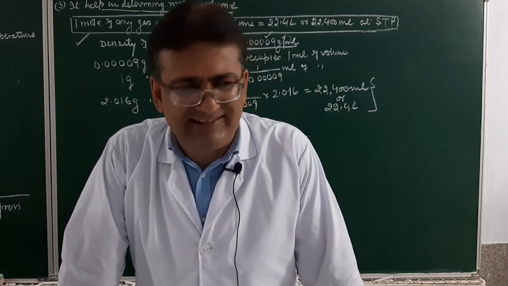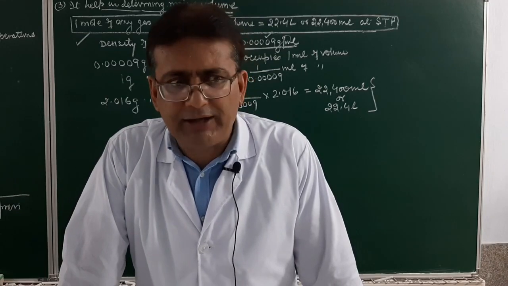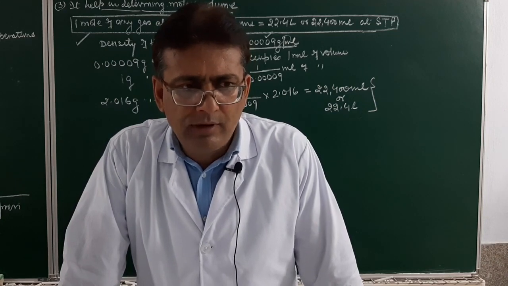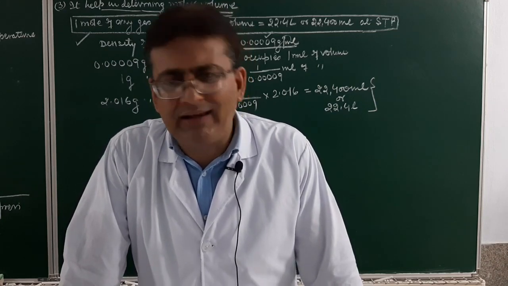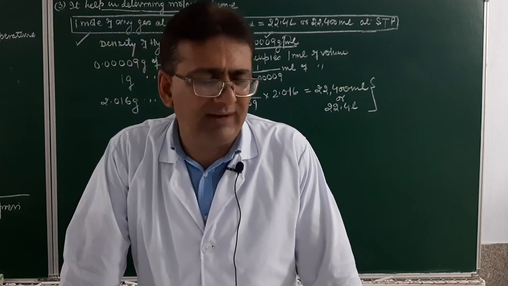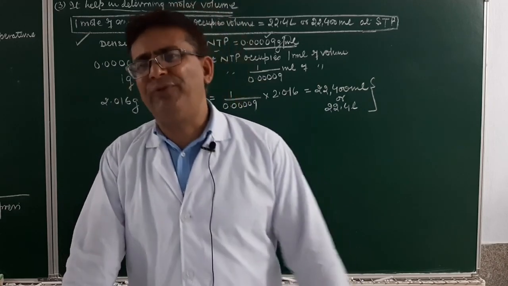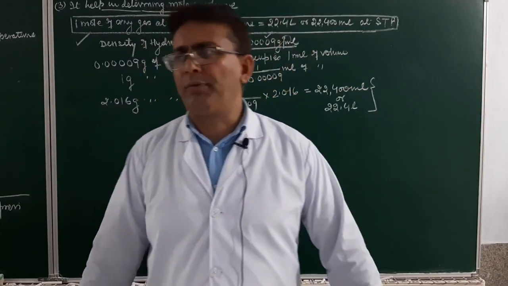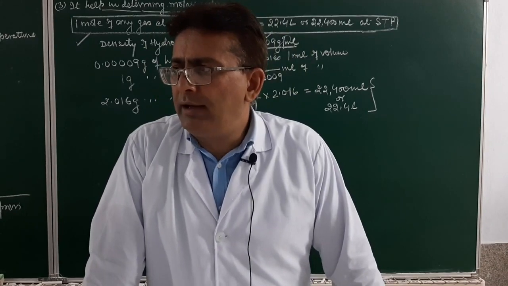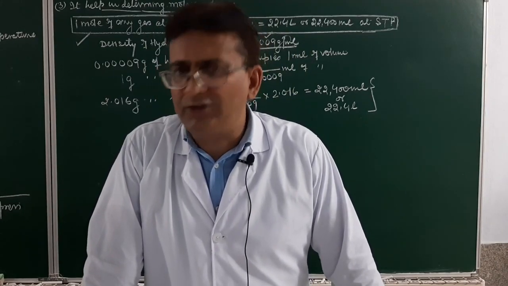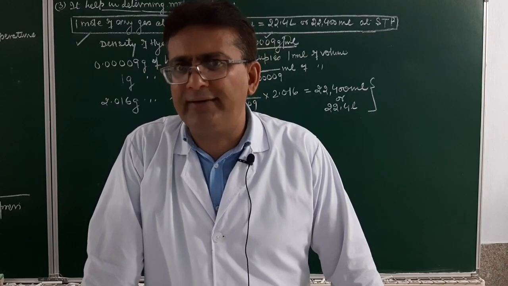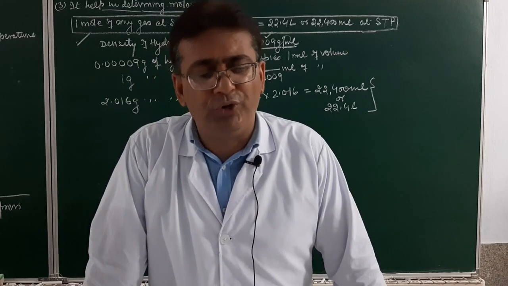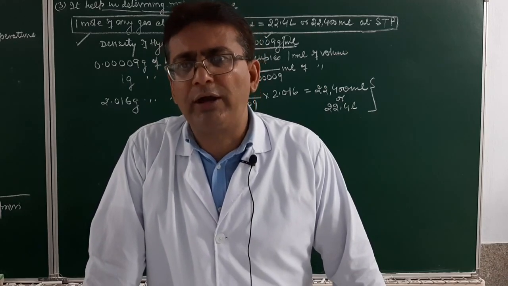Now, we are done with this chapter. We started with the definition of chemistry. We did measurement and precision. We have done significant figures. We classified matter, did laws of chemical combination, and certain numerical problems on that. Then we discussed masses: relative atomic mass, gram atomic mass, relative molecular mass, gram molecular mass, equivalent masses, which was something new for you. And then today we have discussed Avogadro's law.